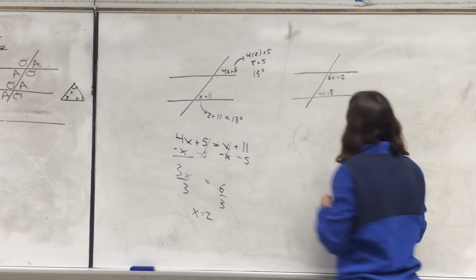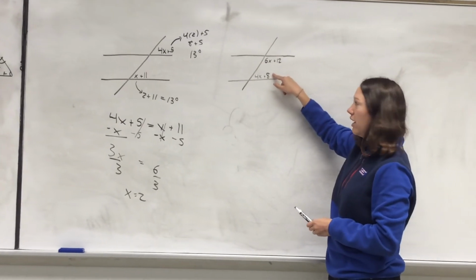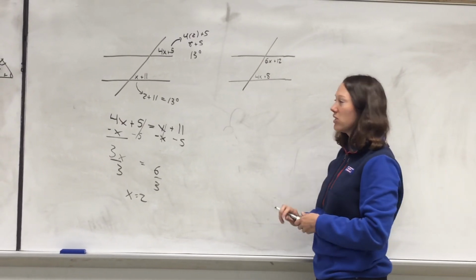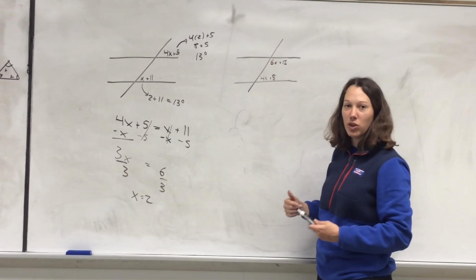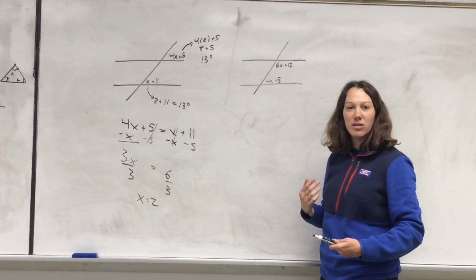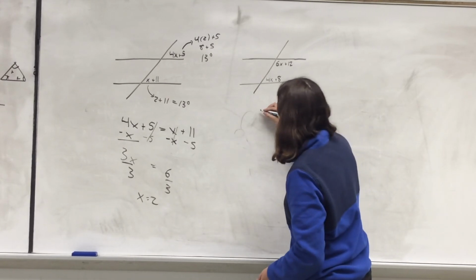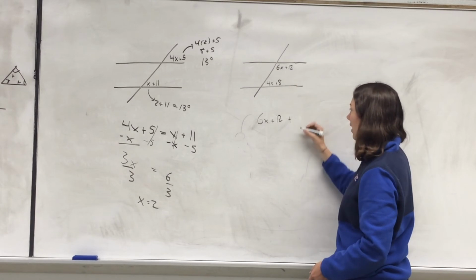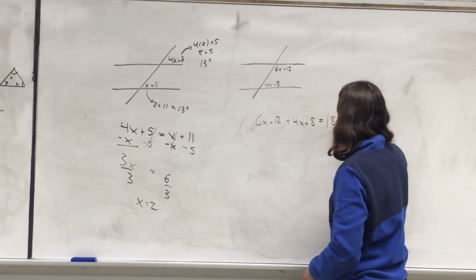Looking at our second problem here, we have same side interior angles, which means they are supplementary. They have to add up to 180 degrees. I also notice my top angle is obtuse, it's greater than 90, and my bottom angle is acute. Anytime you have different angles, so one acute, one obtuse, they're going to add up to 180. So I'm going to say 6x plus 12 plus my second angle, 4x plus 8, equals 180.